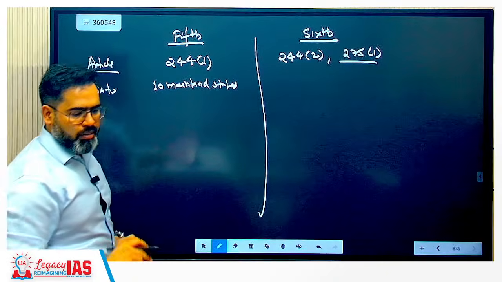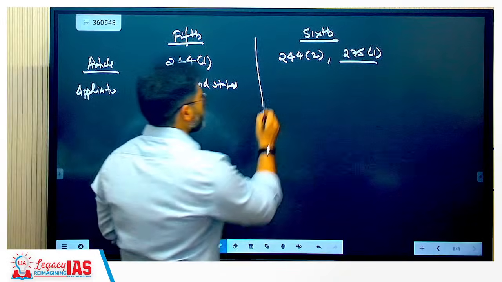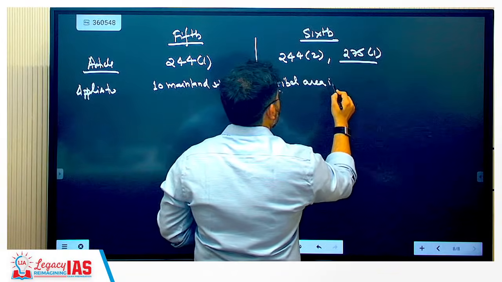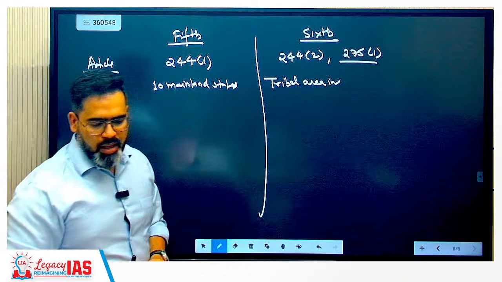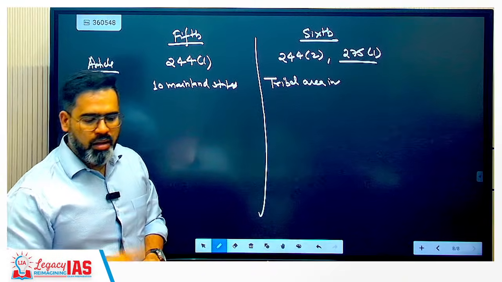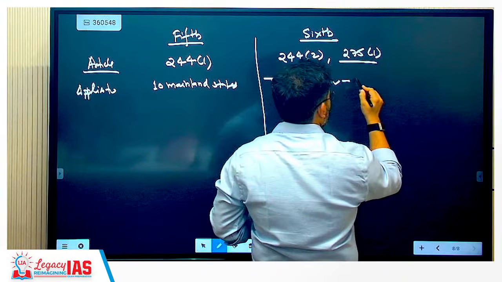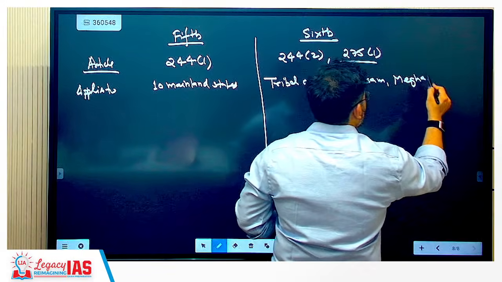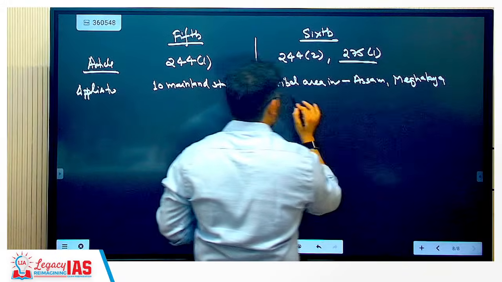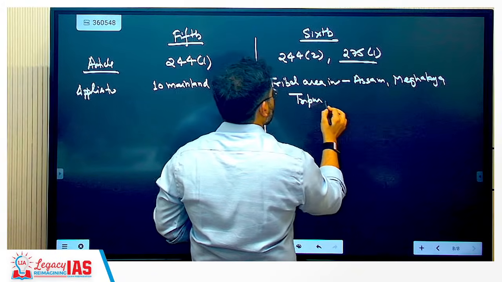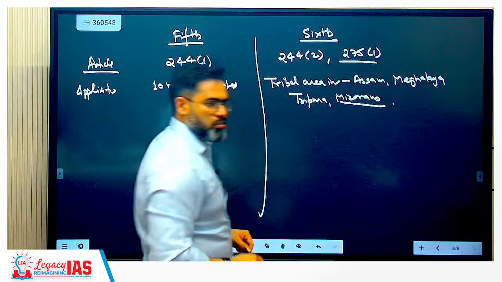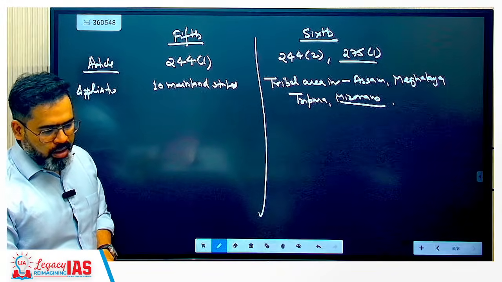States, tribal areas in 4 states: Assam, Meghalaya, Tripura and Mizoram. This is the one difference, correct?